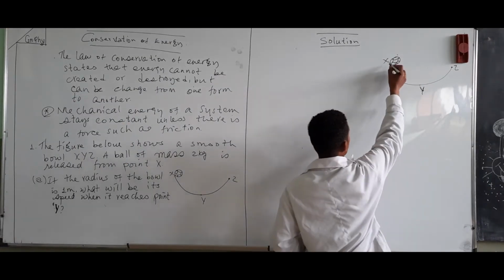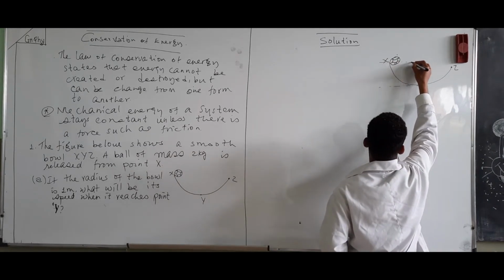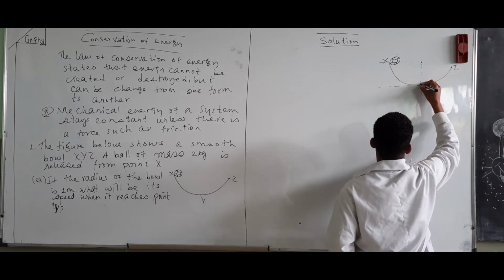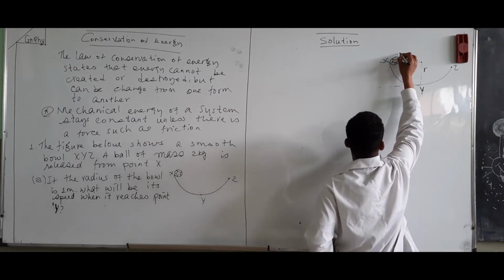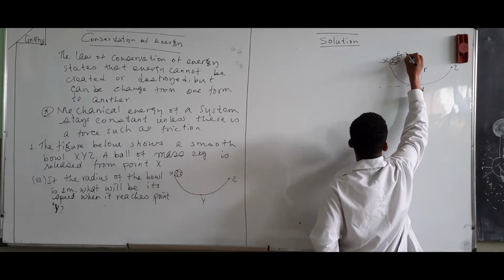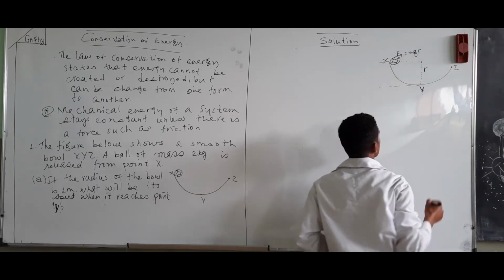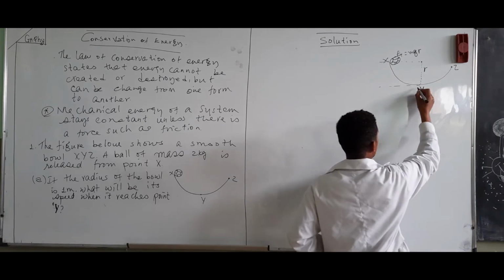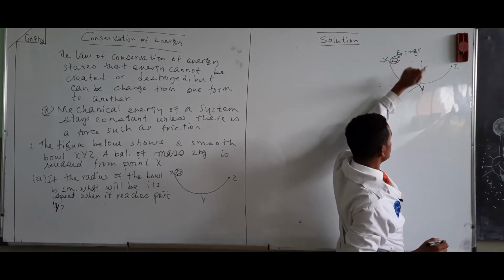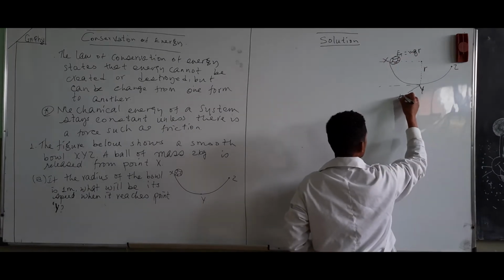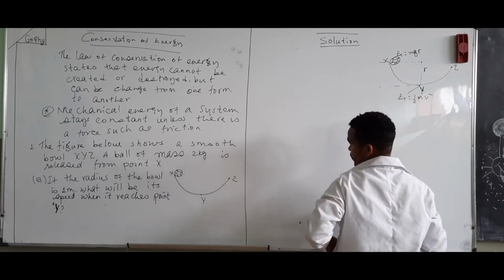So at this point, the height is equal to the radius of the ball. The radius is r. At this point, that's maximum gravitational potential energy, so total energy at this point is equal to mg times r. But when we come here, all this mg times r is converted into what? Kinetic energy. So total energy at this point is equal to 1/2 m v squared.